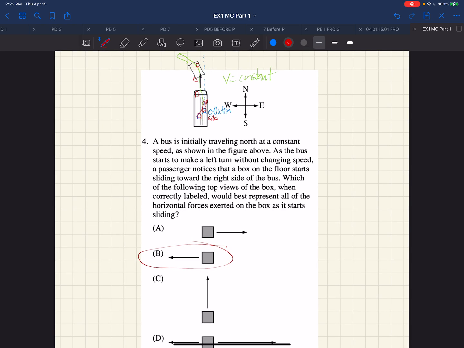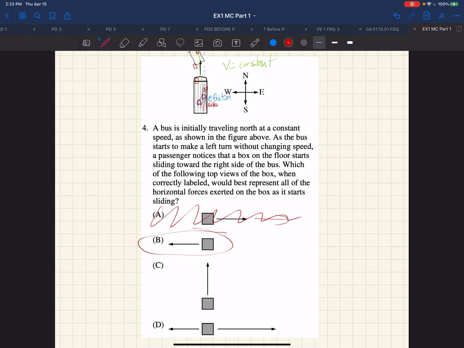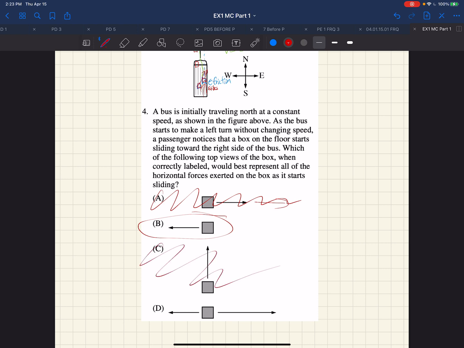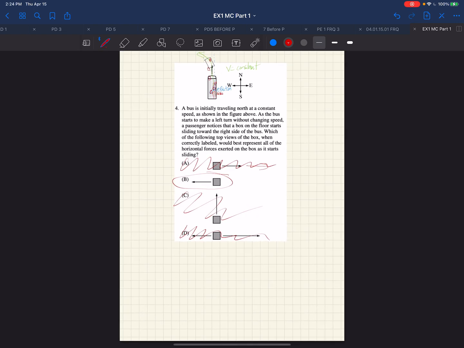Now, this says there's some kind of force outward causing that to happen, and that's just wrong. Centripetal force, if anything, is going to be center pointing. And we don't really know that it's accelerating relative to the ground in that direction. We just know it's accelerating relative to the bus. This one says it's going to accelerate forward, so there's got to be some force from behind pushing it, and there's no force mentioned or described here like that. And this says we have two forces in balance, a centripetal and some outward pointing force, which again, we said there are no outward pointing forces, so that's why it's choice B.